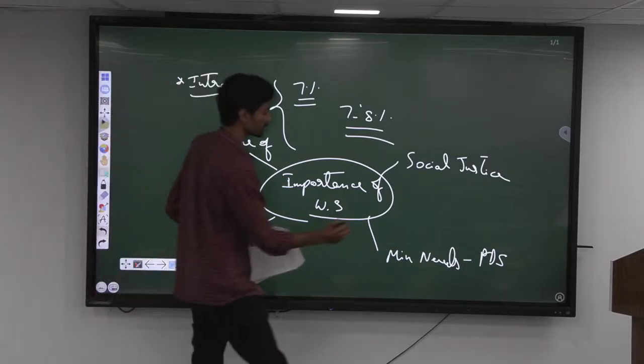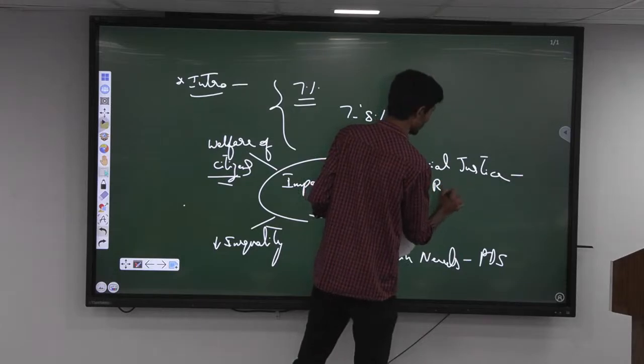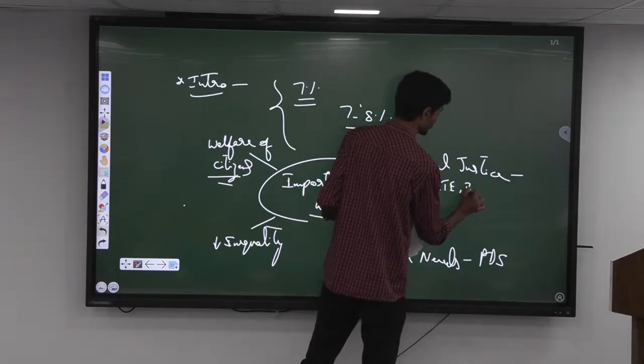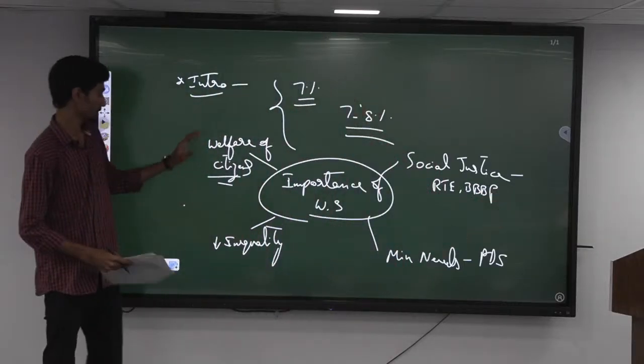Do give one or two examples with each of it. Okay? Social justice, we can talk about the RTE or even Beti Bachao Beti Padhao with respect to gender justice. These are the welfare schemes, right? We can mention briefly the importance.